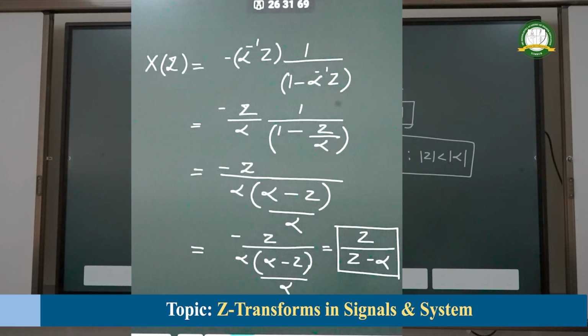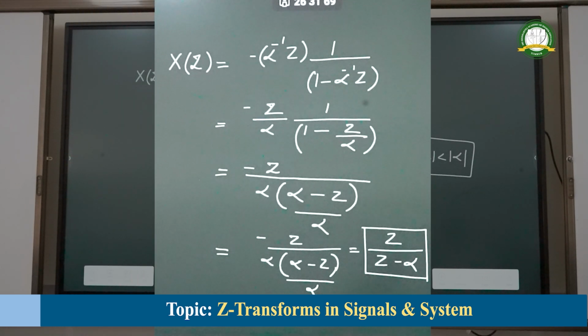Yes, X of z, as you can see above, is equal to alpha inverse into z divided by 1 minus alpha inverse into z, as per the infinite summation formula. You can watch it previously. As per that formula, we have arrived at this particular expression, and if we simplify it, we will be getting minus z divided by alpha.